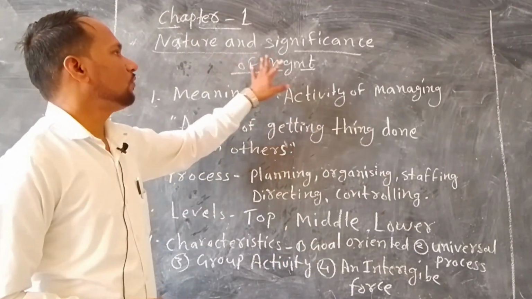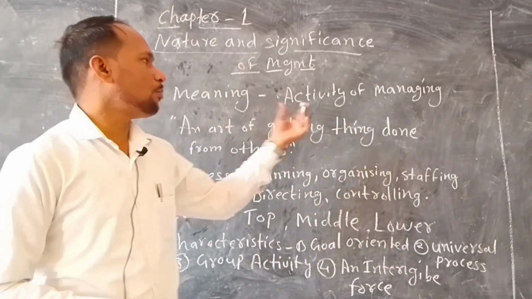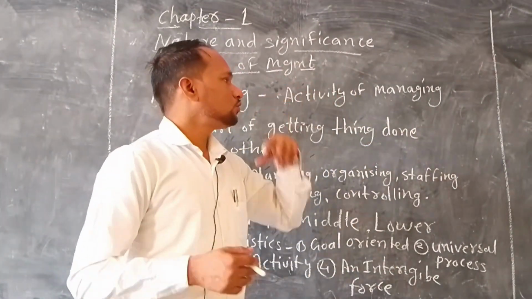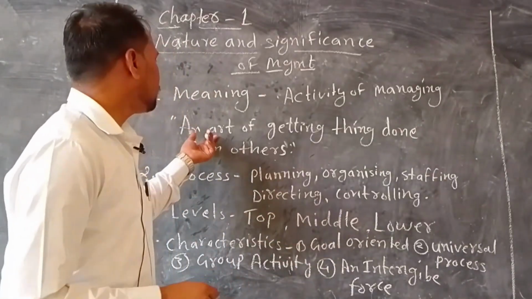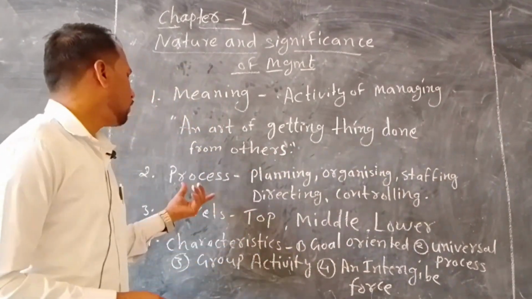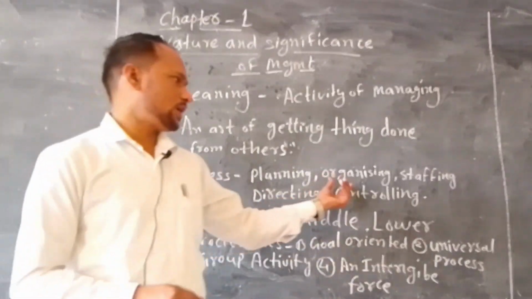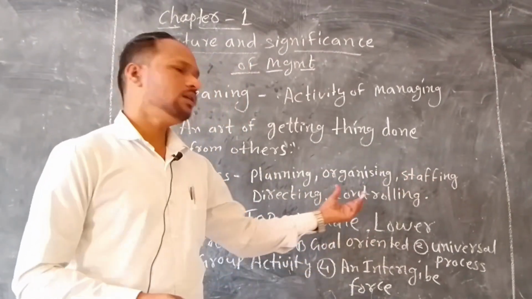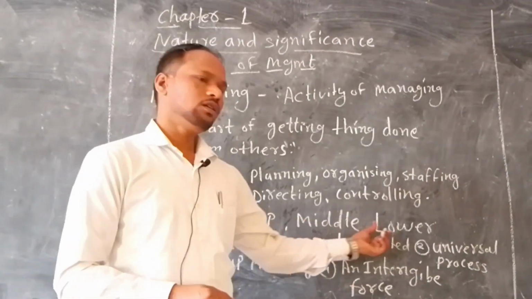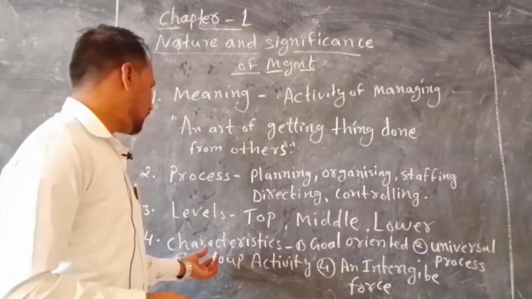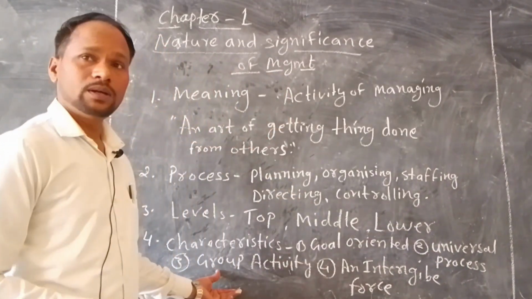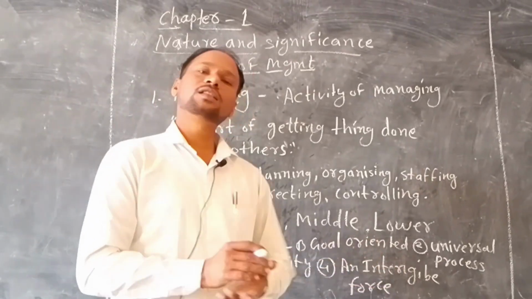So, nature and significance of management. First we have to understand the meaning: activity of managing the things with the resources available. Then, what is management? An art of getting things done from others. And what is the process of management? Planning, organizing, staffing, directing and controlling. Levels of management: top level, middle level and lower level. And lastly, characteristics: goal oriented process, universal process, group activity and an intangible force.